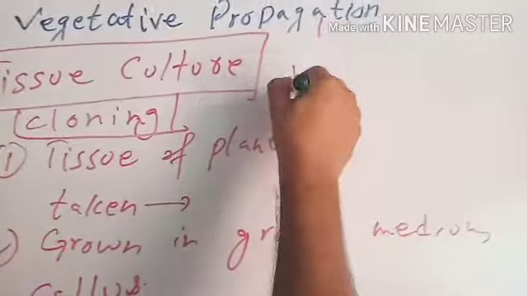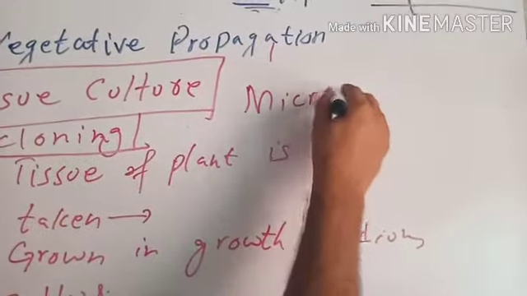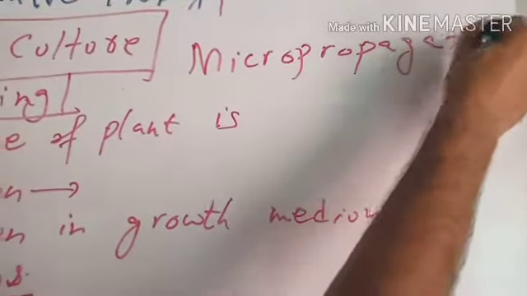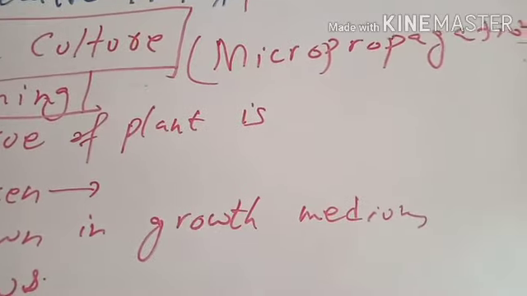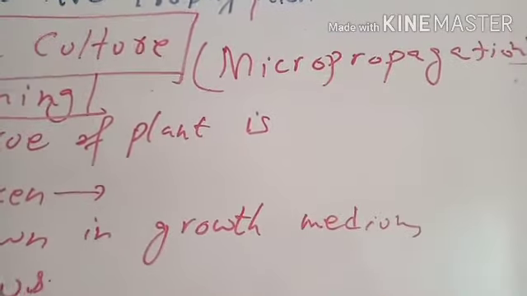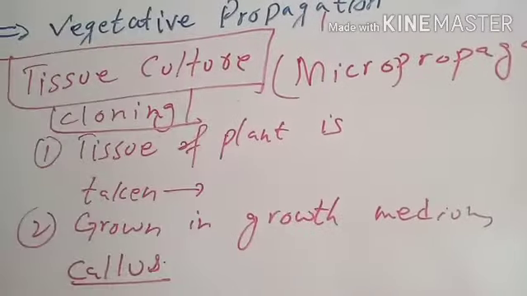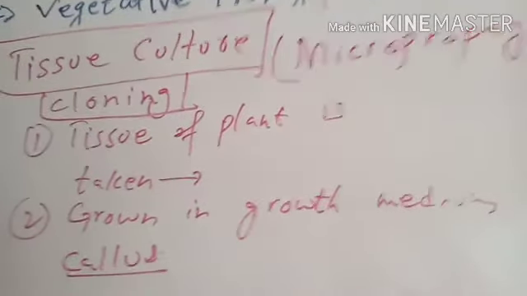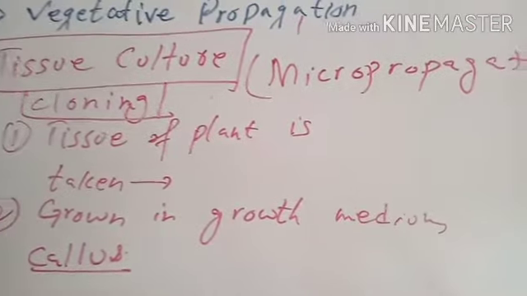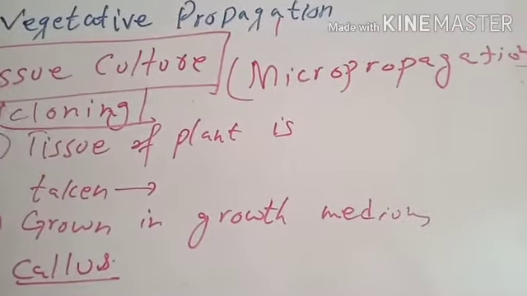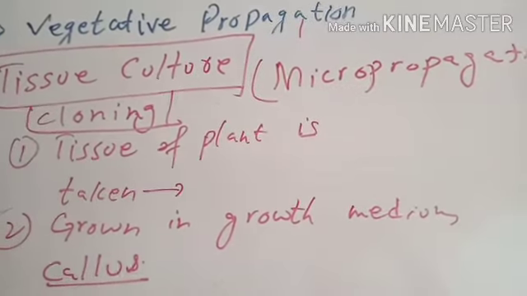Tissue culture is also called micropropagation, because this type of vegetative propagation uses just a very small part of the plant. Using a very small part of the plant makes a large number of copies of that plant, and it is beneficial to get desired characteristics widespread in the plant kingdom.